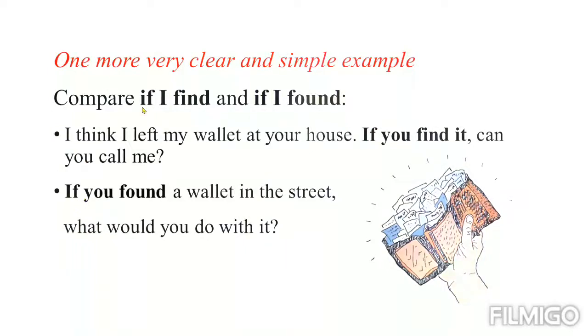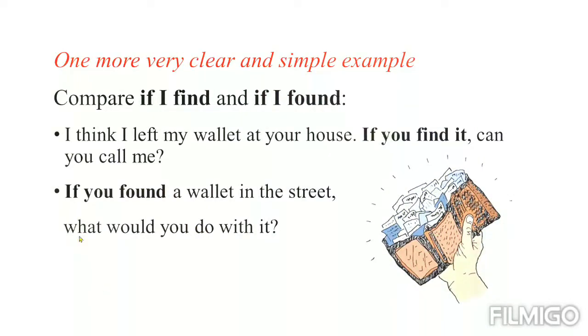Okay, the same sentence in second conditional: if you found a wallet in the street, so are we expecting to find a wallet 100% in the street? No, we're just imagining. It's not something we are expecting to happen.